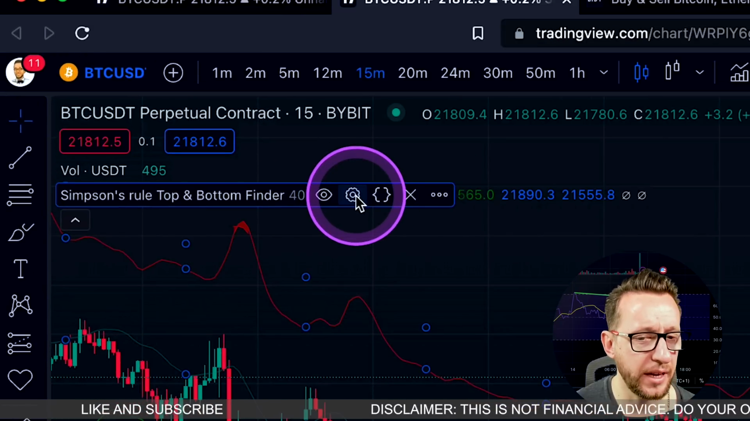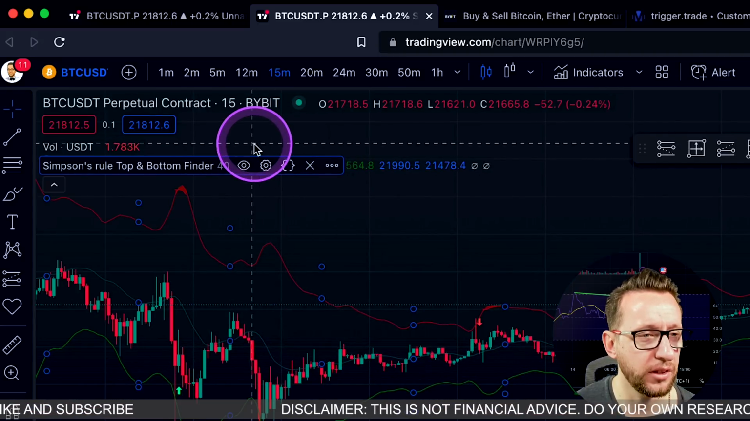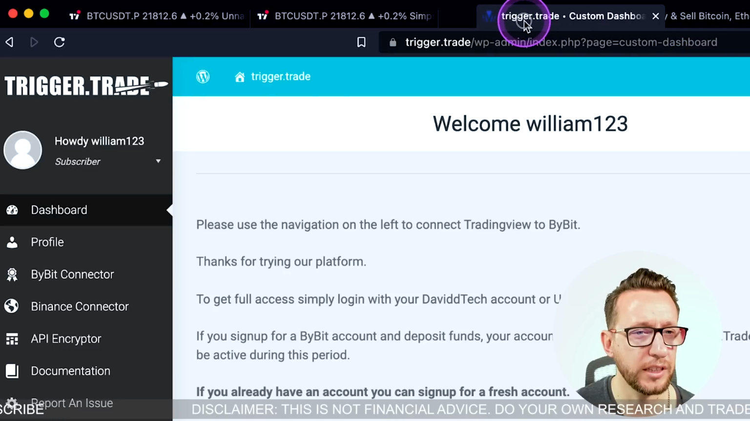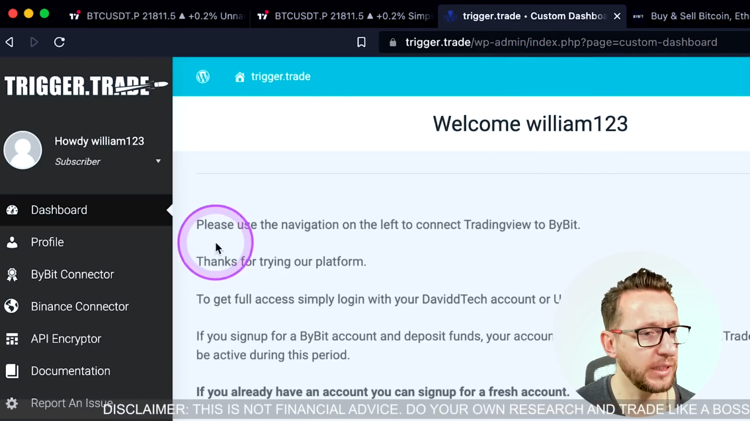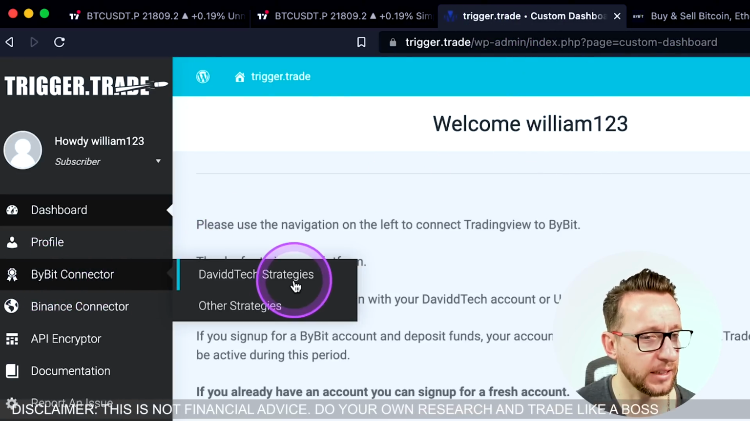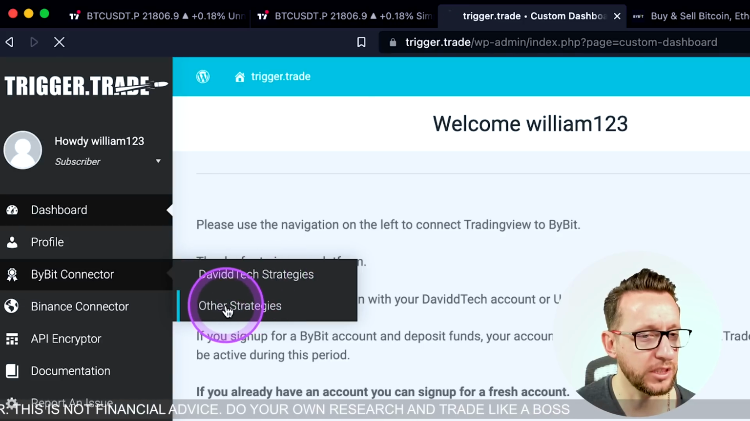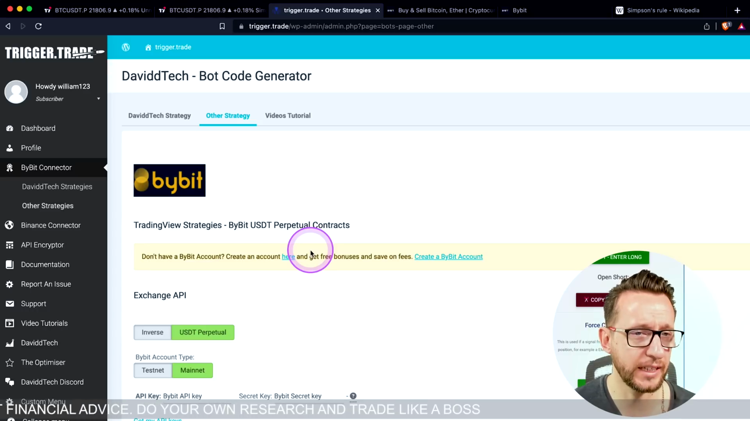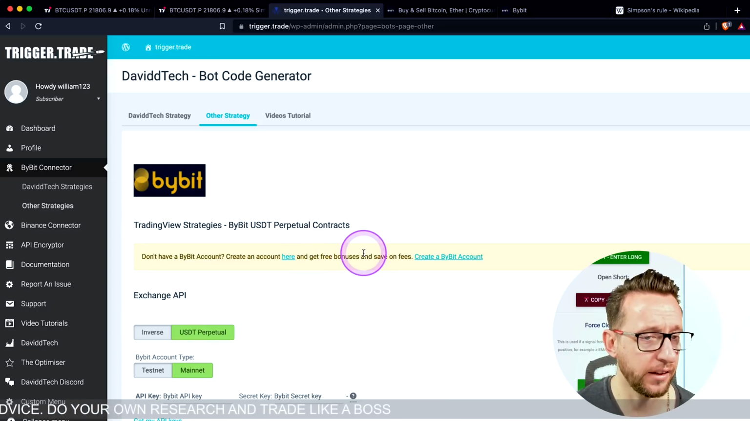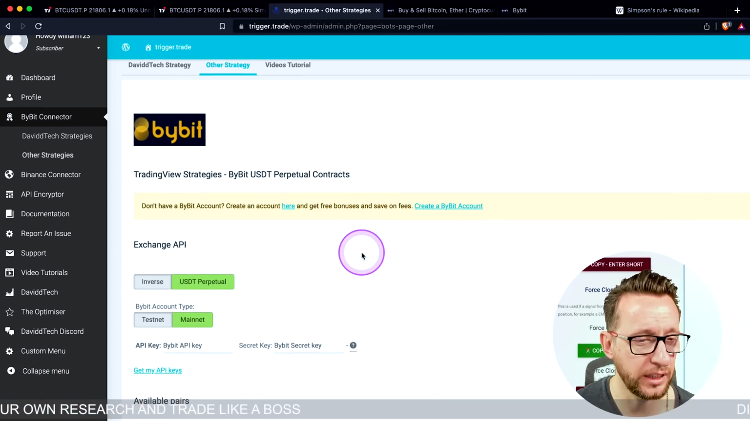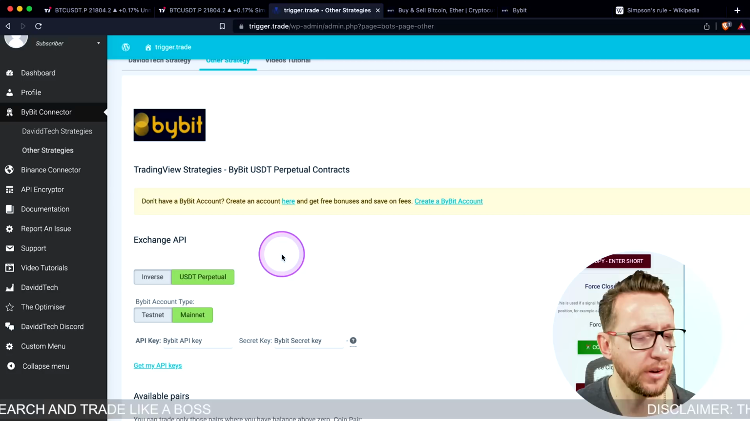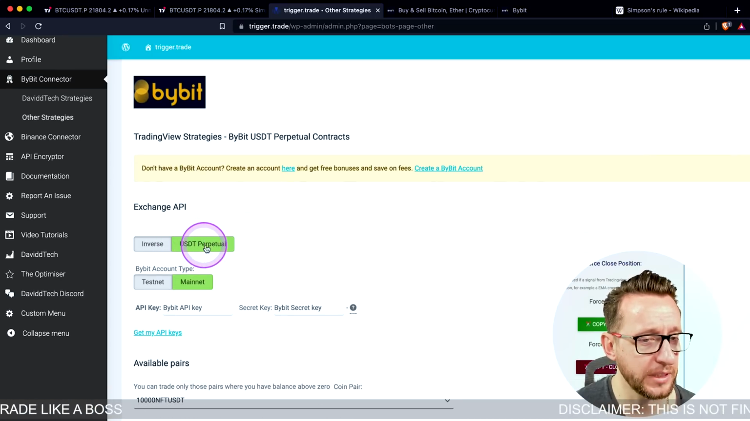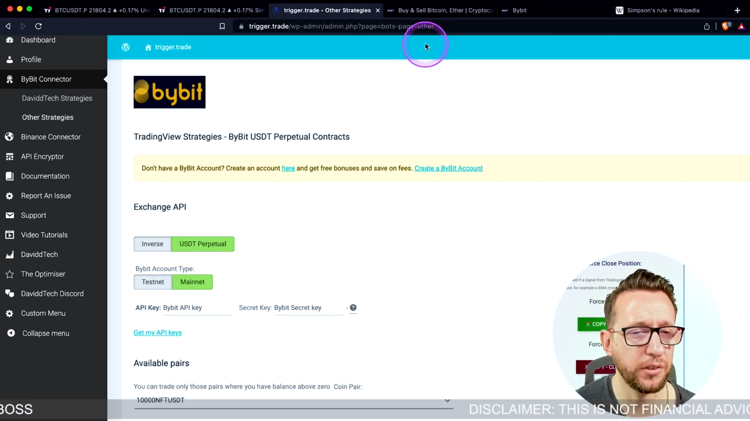Okay, so I'm going to go over to the 3 dots. I have an account on Trigger.trade. The first thing I need to do is go over to the ByBit connector up here and click other strategies, because we're not using a David Tech indicator, we're using another third-party indicator. We're going to set this up. I'm going to be using the USDT perpetual contracts on ByBit.